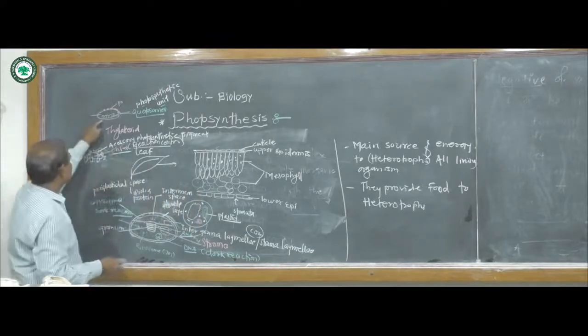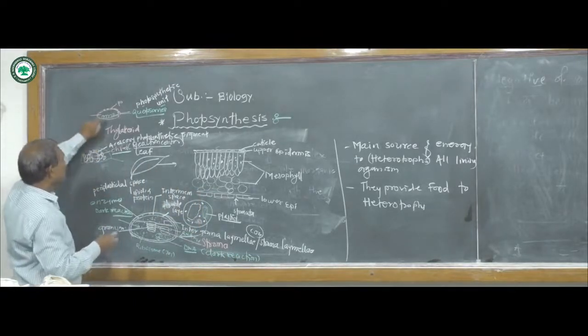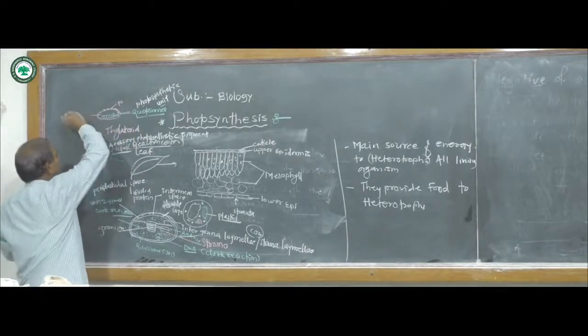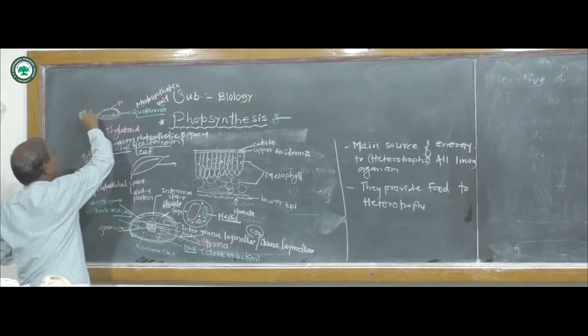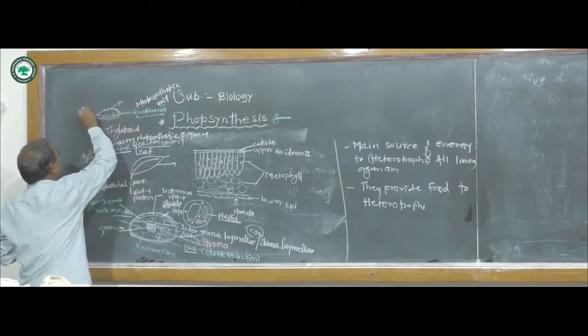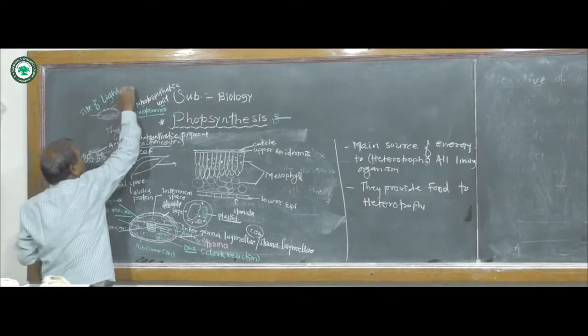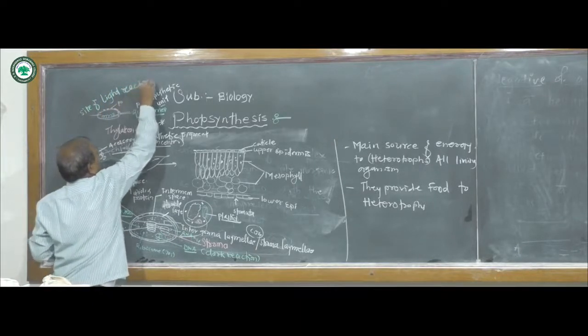And there is the quantosome or thylakoid. There are also the site of light reaction. What is the site of light reaction?